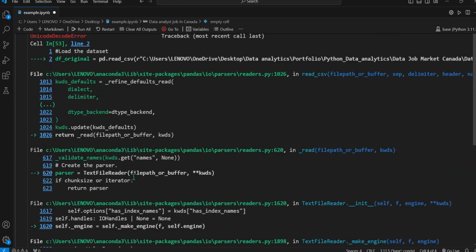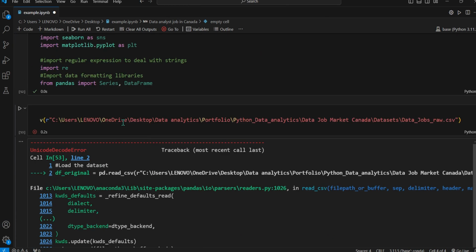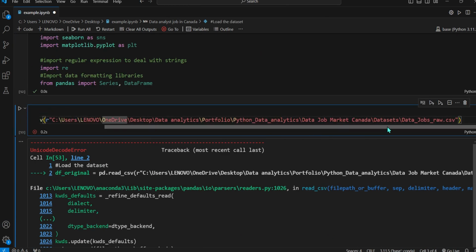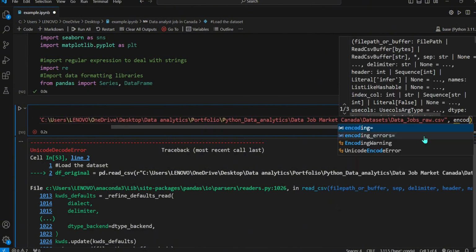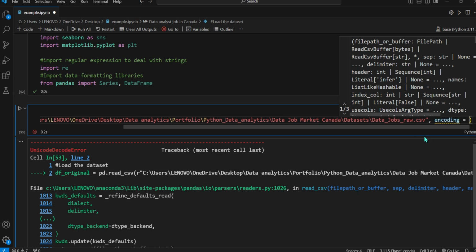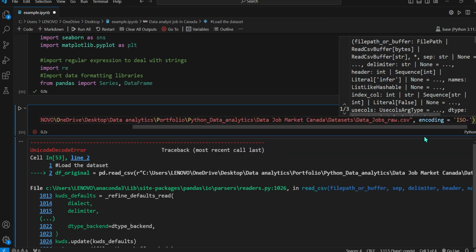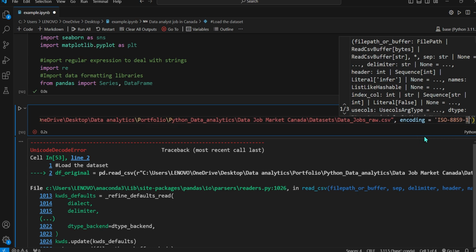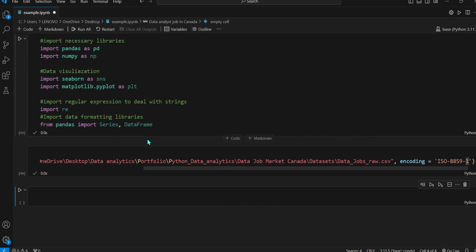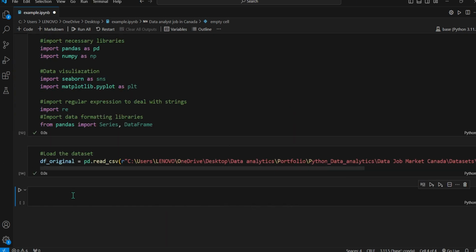Encoding error. This is a very common error when we're loading any CSV file. What we want to do is we just need to encode it. So encoding equals ISO-8859-1. Let's run again. Yep, seems like it works.